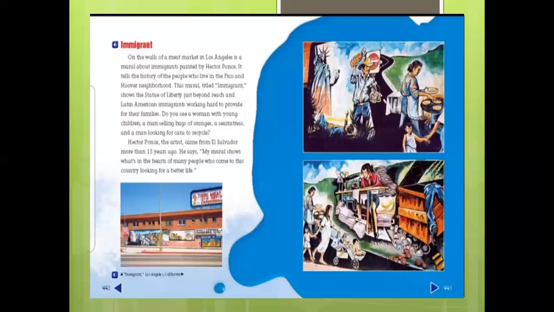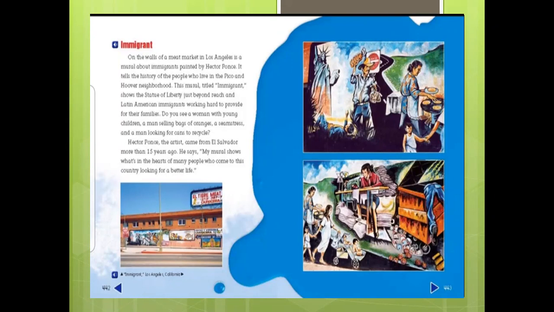So this mural is giving us the idea about immigrants. The challenges immigrants from different countries face when they move to America are shown in this mural. And when we use the word immigrant, immigrant means a person who has moved from one place to another country. He's an immigrant. He left his native country, the country where he was born, and he wants to have a better life in America. So these people are called immigrants. They migrated, or they moved from one place to another place.